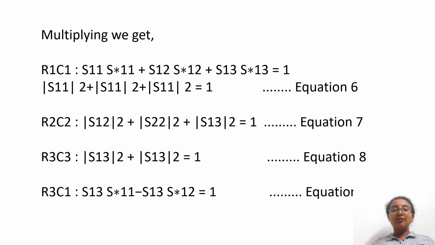Respectively I am doing this for row 2 column 2 and row 3 column 3, and considering them as equation 7 and equation 8 respectively. And by multiplying row 3 with column 1, I am getting this equation which is equated to 0, and that equation I am considering as equation 9.